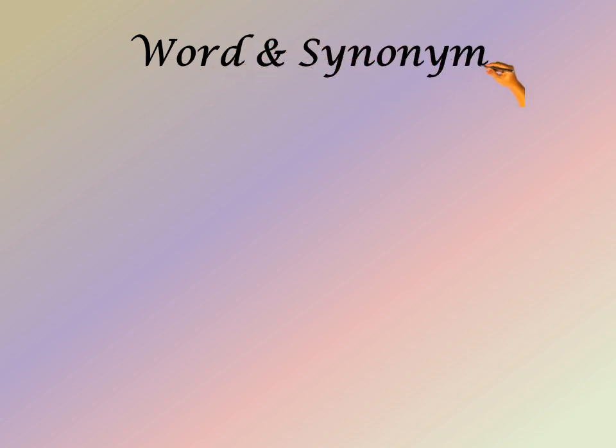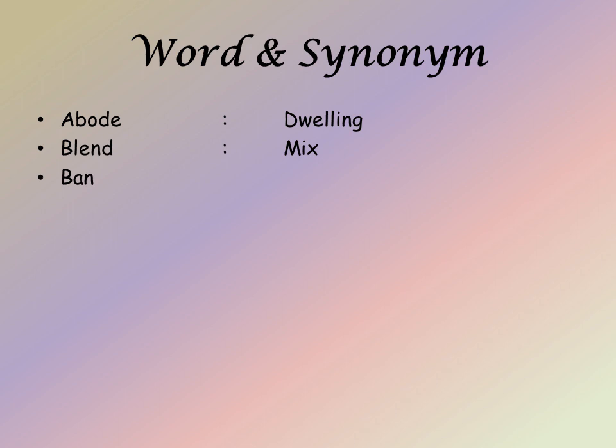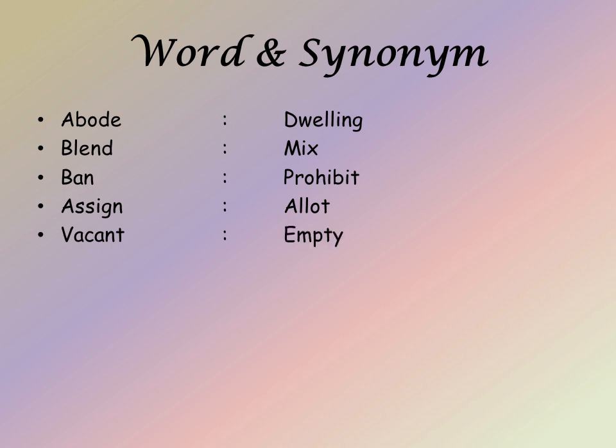Now let us see the next kind of relationship here, word and synonym, or words having the same meanings. Abode is the synonym of dwelling. Blend is the synonym of mix. Ban is the synonym of prohibit. Assign is the synonym of allot. Vacant is the synonym of empty.